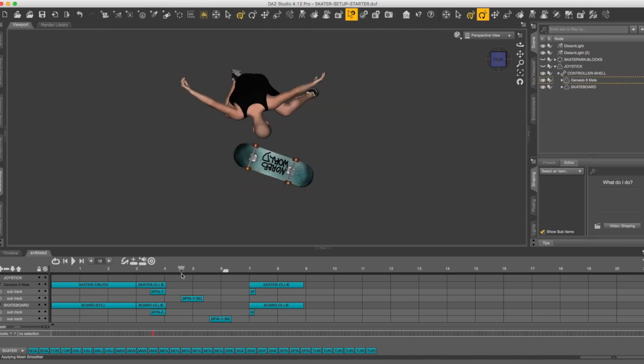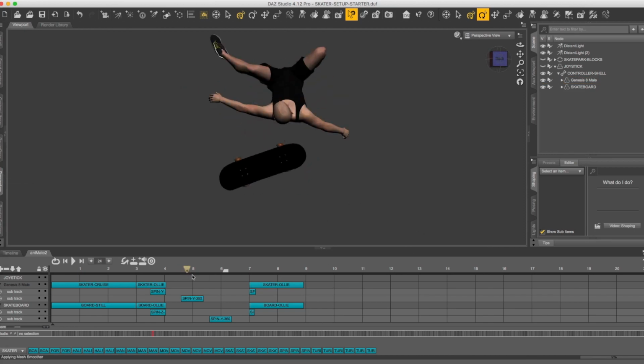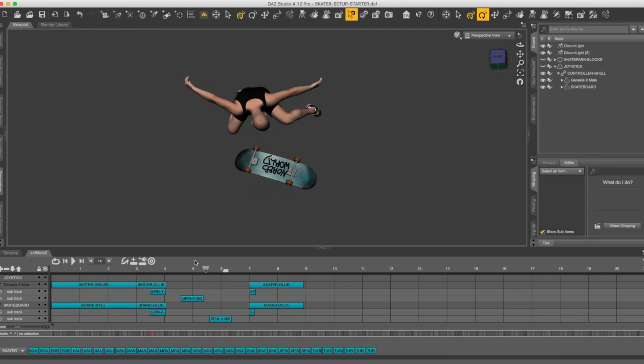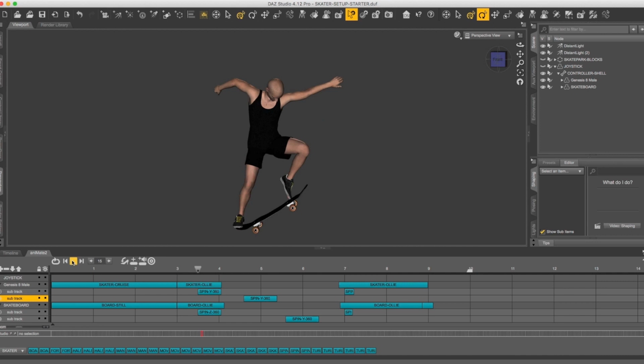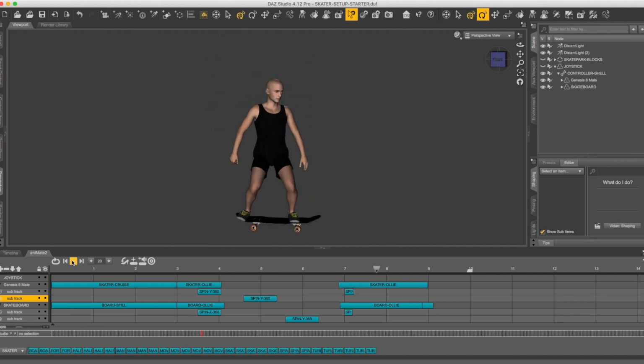We ollie, we freeze, the camera goes around. Then we have some more animation. Then it freezes again. Then the camera spins again. Then we have other things animating. Then it freezes again. The camera does one more thing. And we drop. Let's take a look at this in its full speed. Boom, spin, boom, spin, boom, drop.